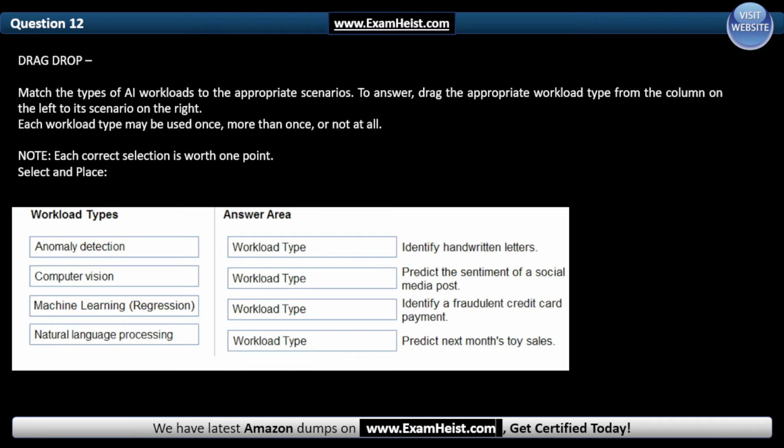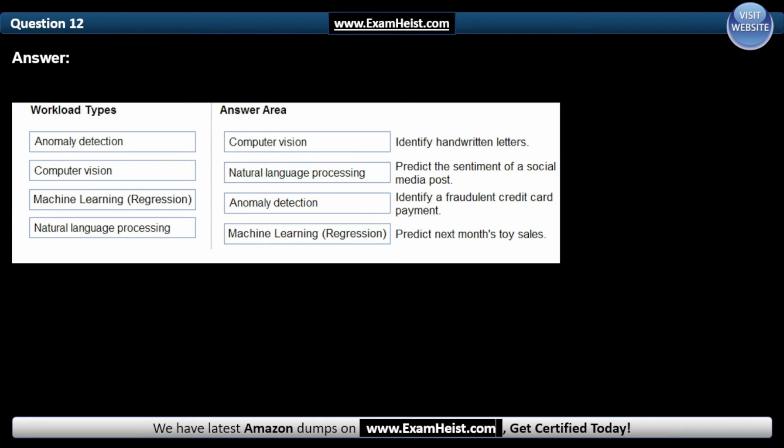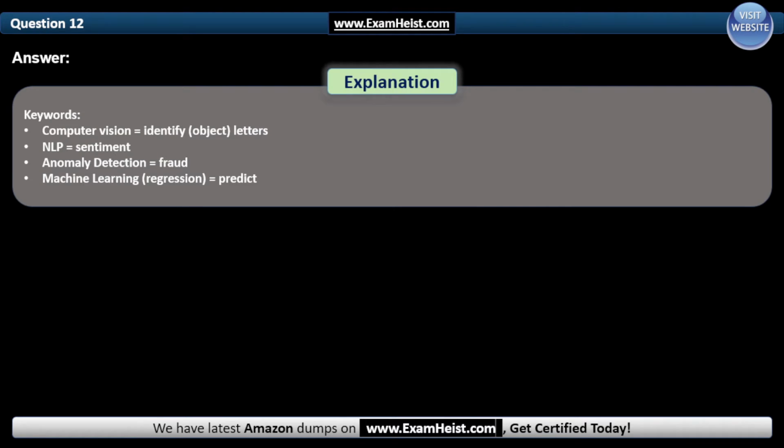The next one: predict next month's toy sales. And the correct answer is machine learning. Keywords: computer vision is equal to identify, NLP is equal to sentiment, anomaly detection is equal to fraud, machine learning is equal to predict.